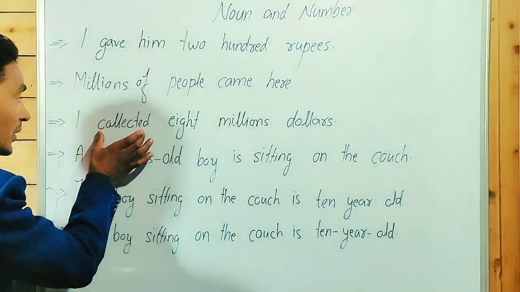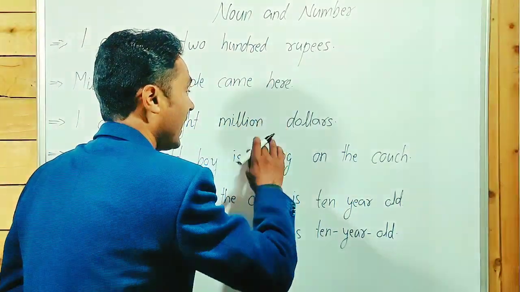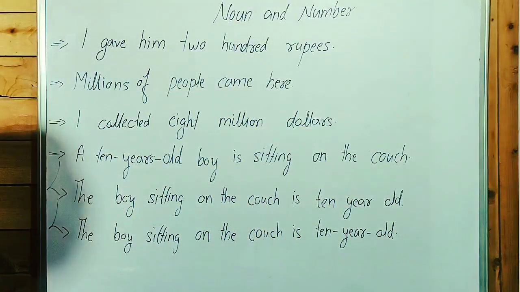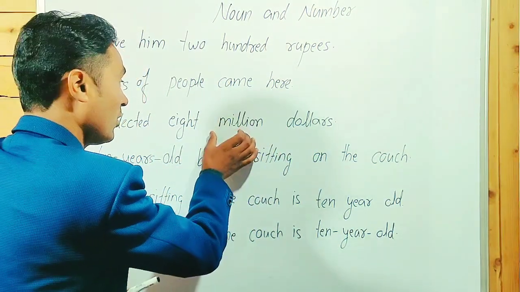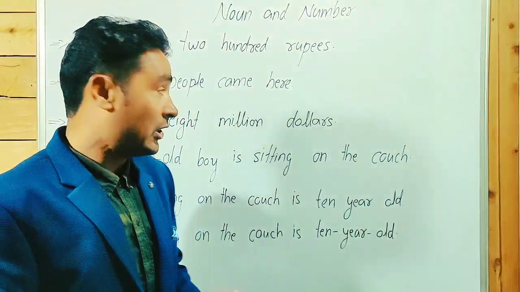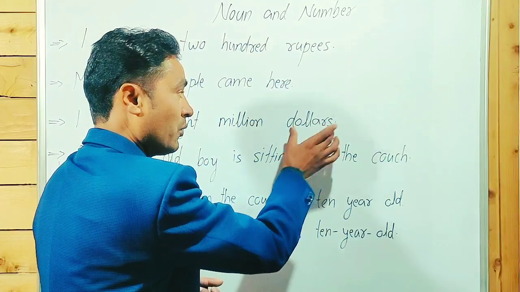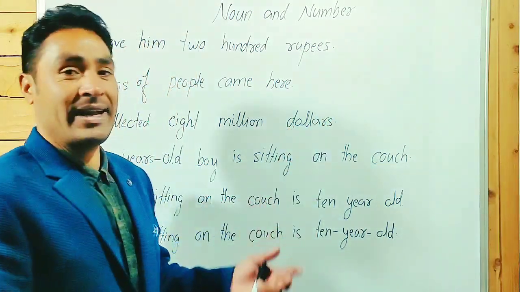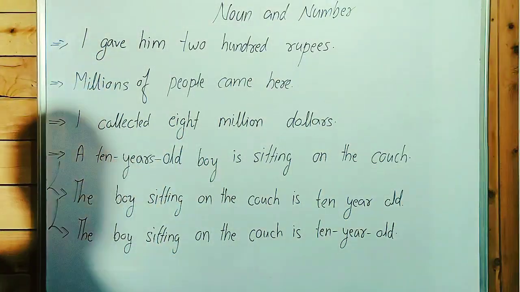I collected $8 million. We have to say I collected $8 million, not 8 millions dollar. We have to add s and es at the end of the noun, not an adjective. Million is behaving as an adjective.